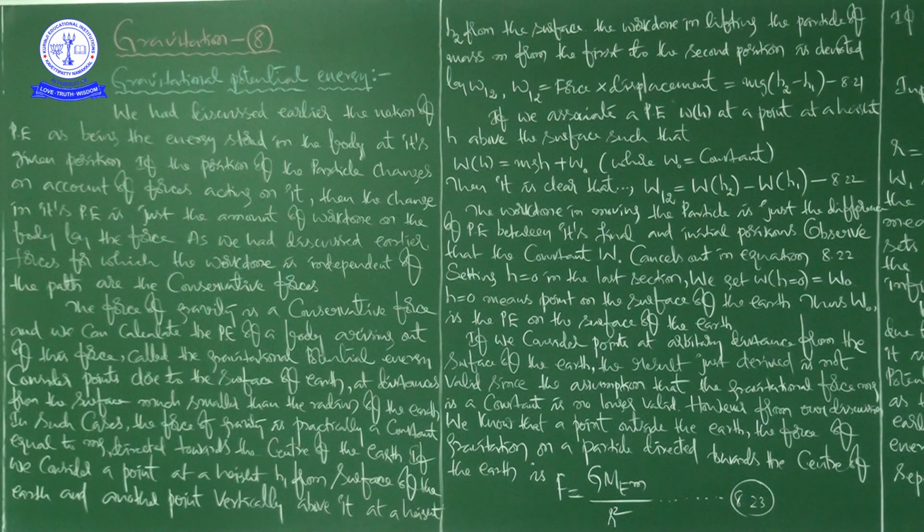Is it on the surface of earth? Is it at the center of earth? Or is it at certain distance from the surface of earth? These are the things which account for calculating the potential energy. I haven't even entered into gravitational potential energy yet. I am still explaining what potential energy is.